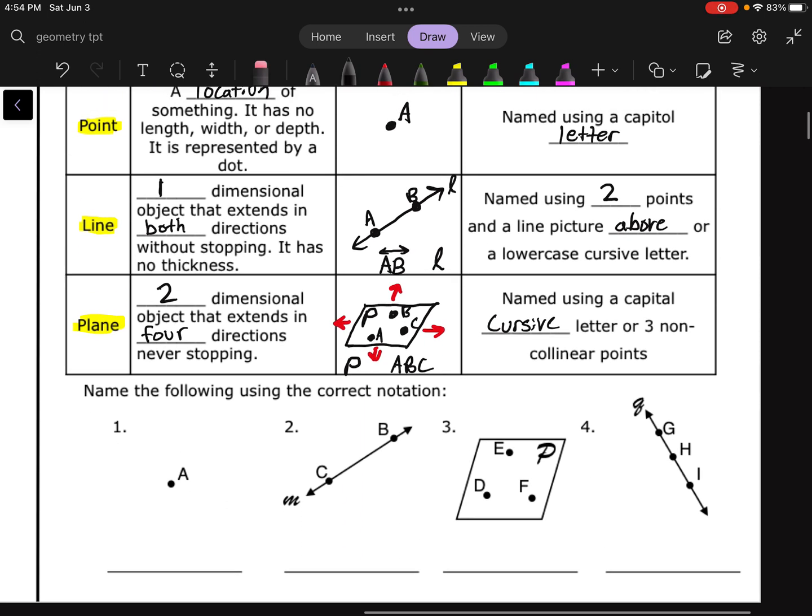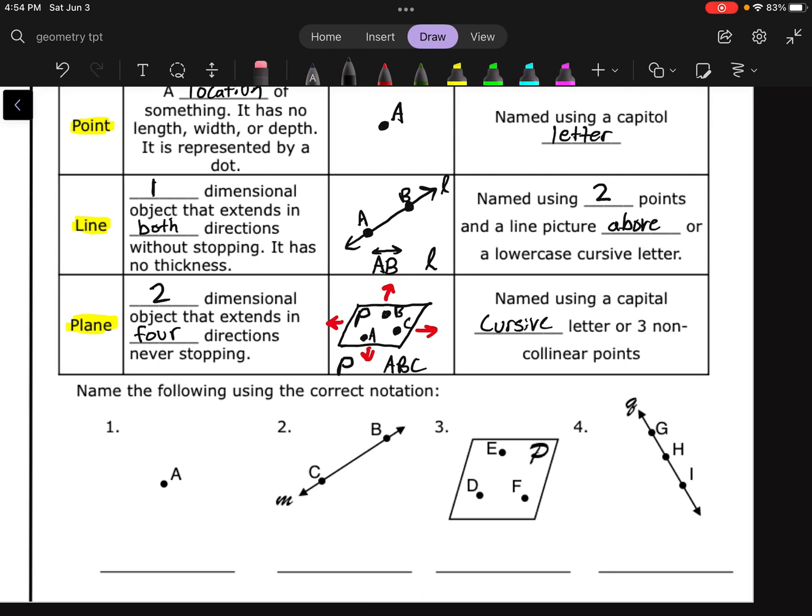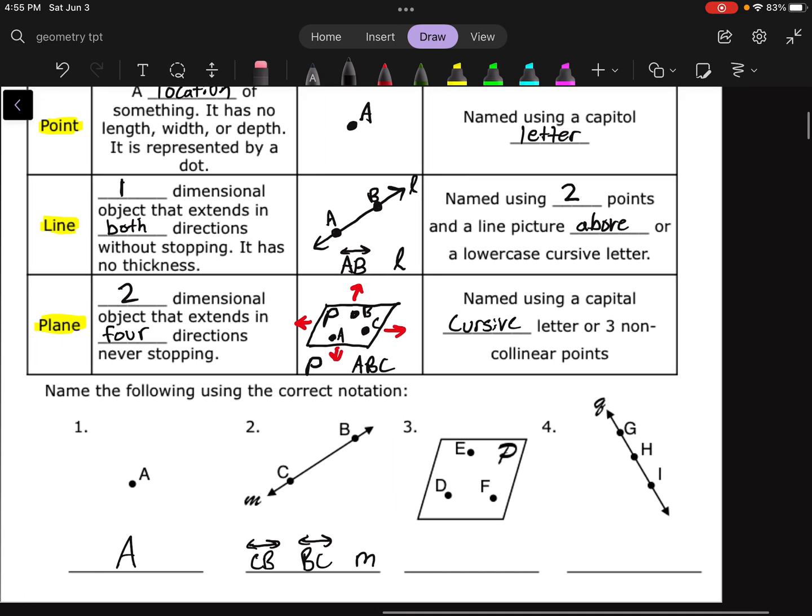So down below, let's practice naming these things. It says, name the following using correct notation. Well, in that first one, that's just a dot there. That is point A. And we name the point just by putting the capital letter. Number 2, we've got a line. So how do we name that thing? We could name it line CB. You got to put that line symbol above it. We could name it line BC. We can flip those around. It doesn't matter. Or we could just call it line M because we have the cursive letter over there. Once again, there is no point M. And we don't need to put the line symbol above it if we're using the cursive name for it.